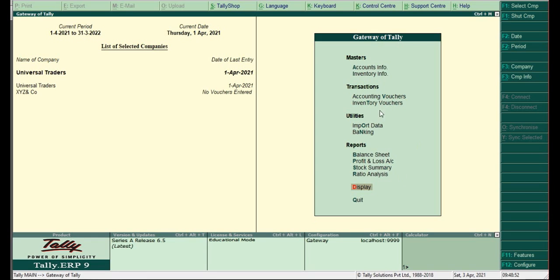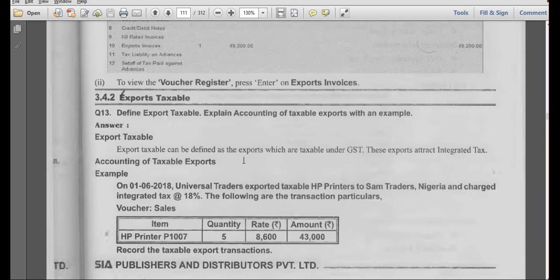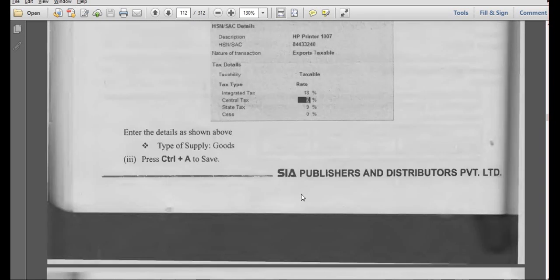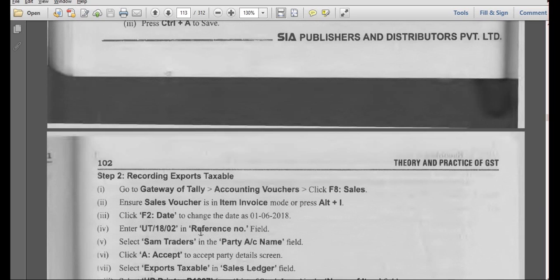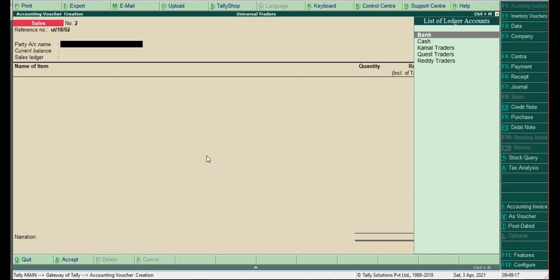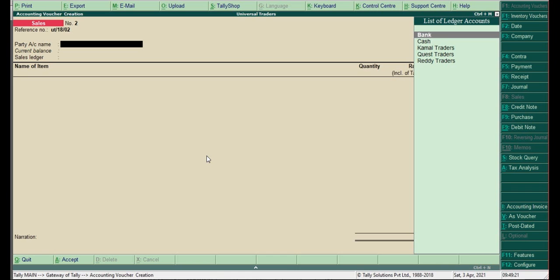Now accounting voucher, we have to go to sales. Already we are in sales. So what is the invoice number? UT by 18/02. What is the name of the person? Sam Traders.